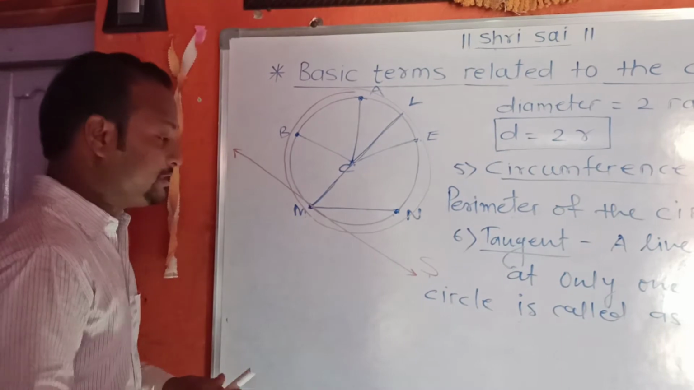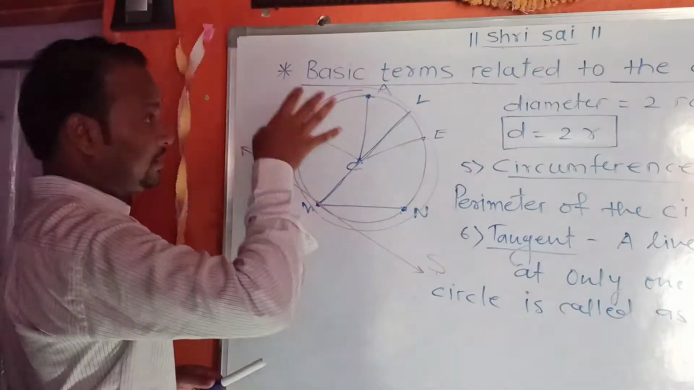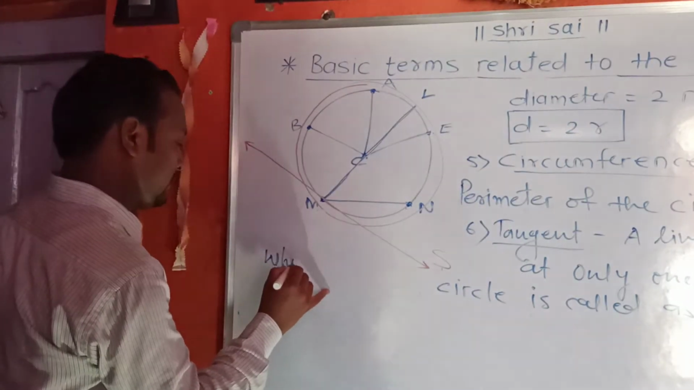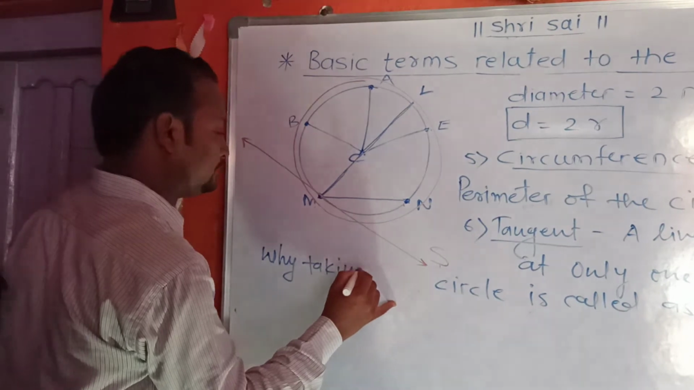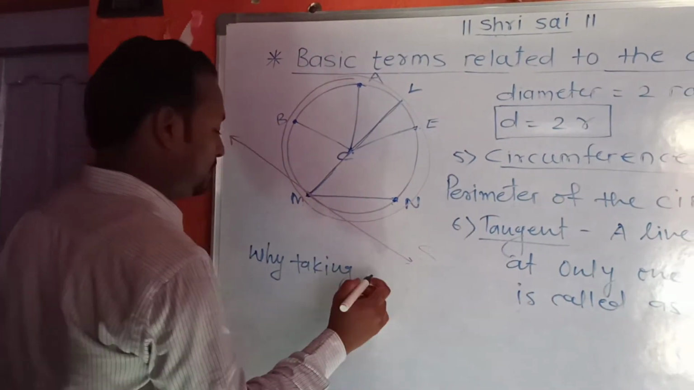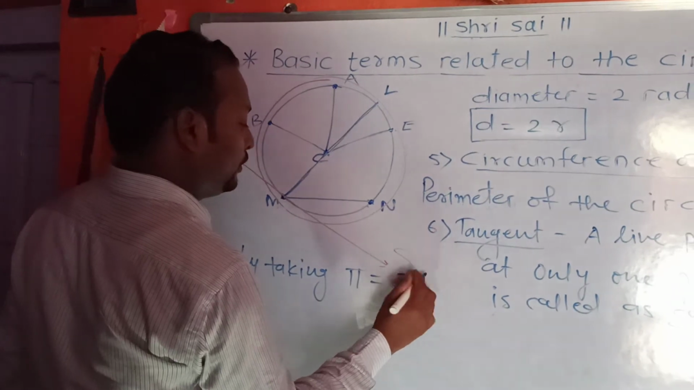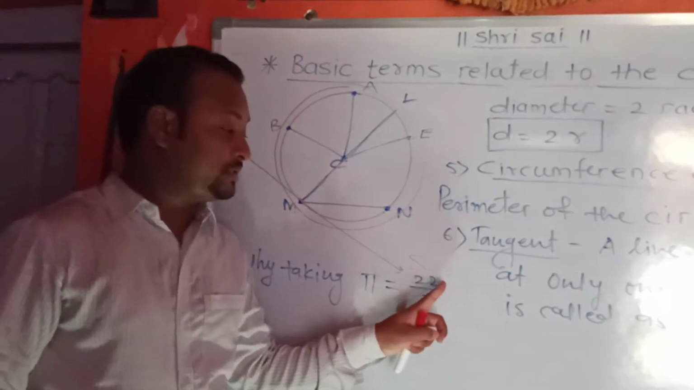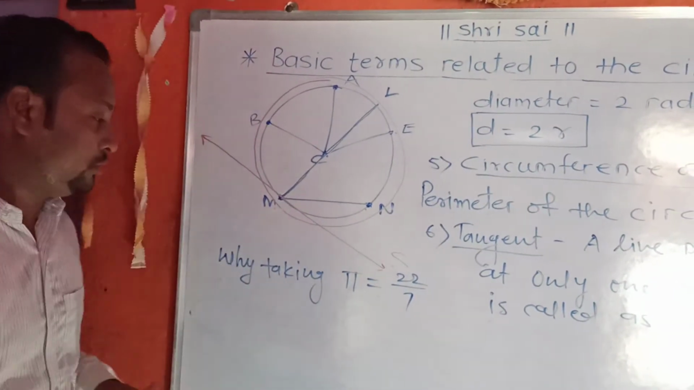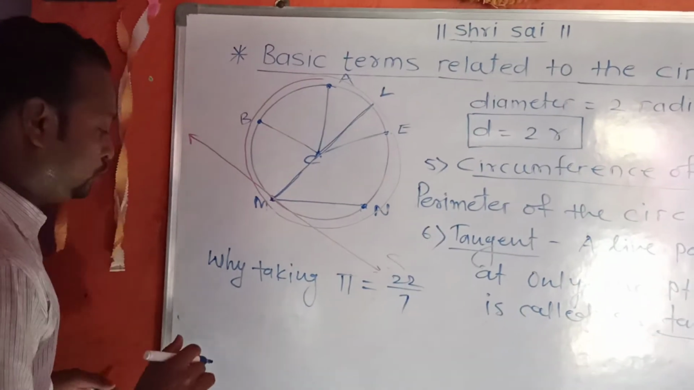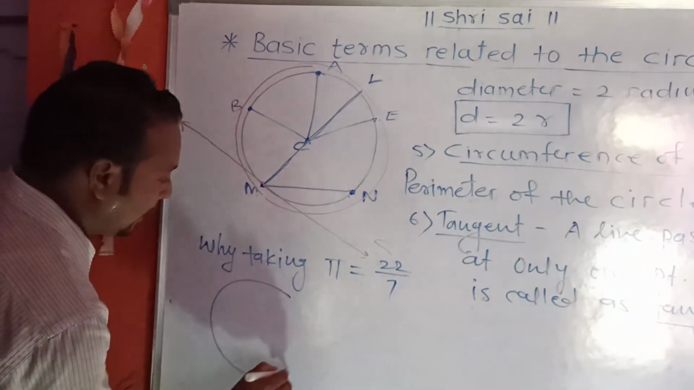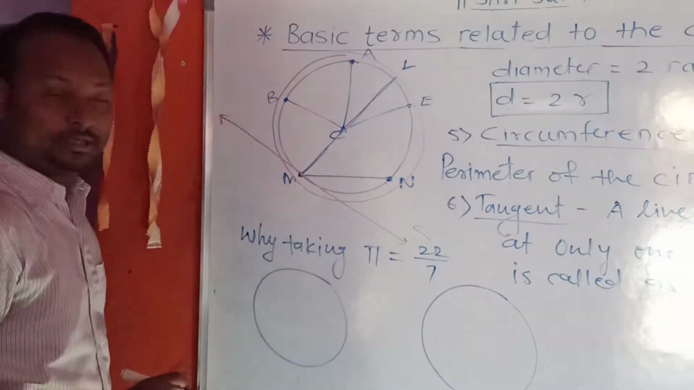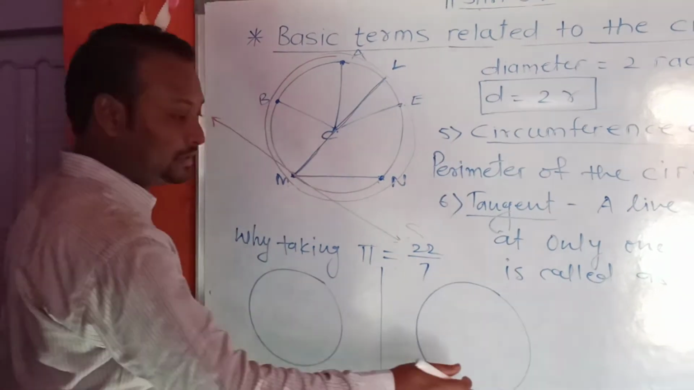Another part is most important for the circle. This part is pi. Pi's value is equal to 22/7. Every time we take pi's value as 22/7. So why take it? First of all, take two examples. I draw one circle and another circle, two circles, in case first and case second.